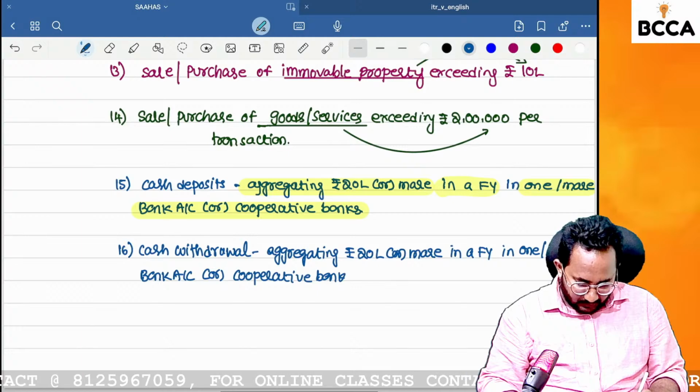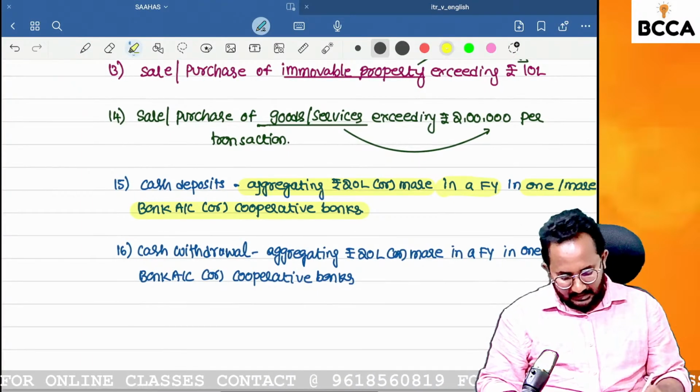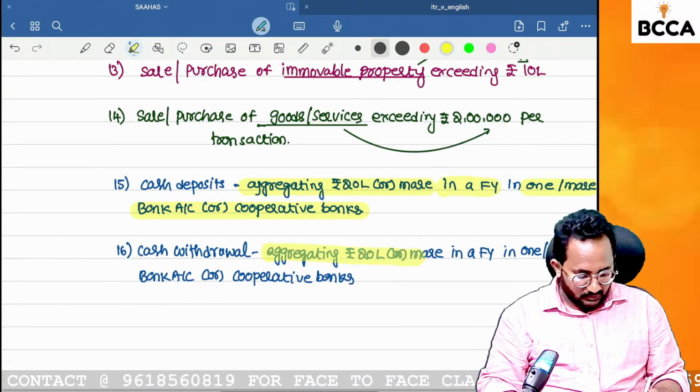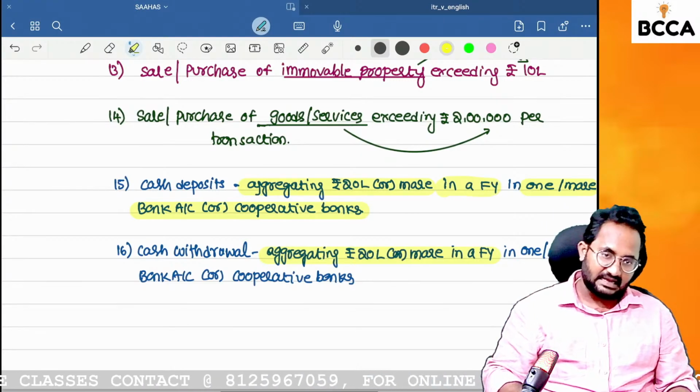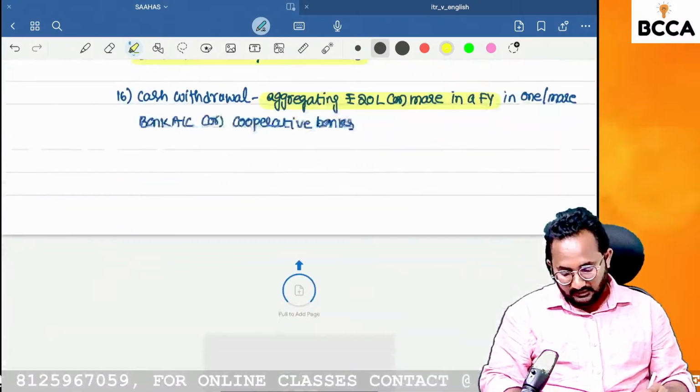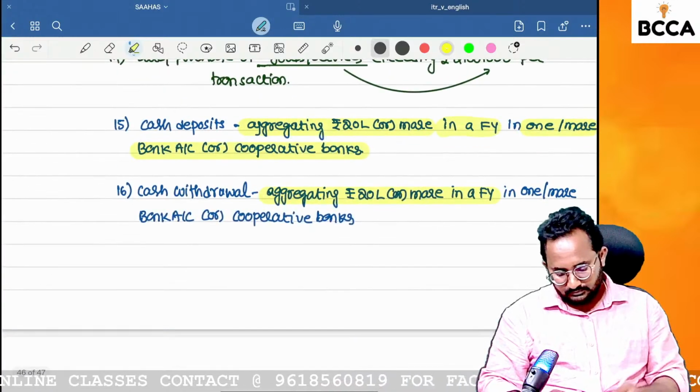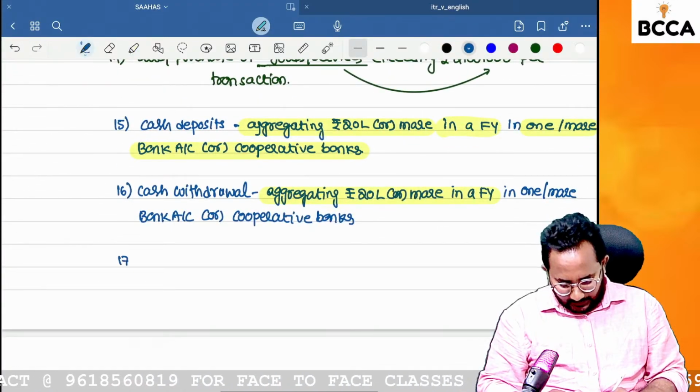Aggregating if it exceeds 20 lakh. So cash deposits limit also 20 lakhs or more, and cash withdrawals limit also 20 lakhs or more. Last one. So this is the repeated point.